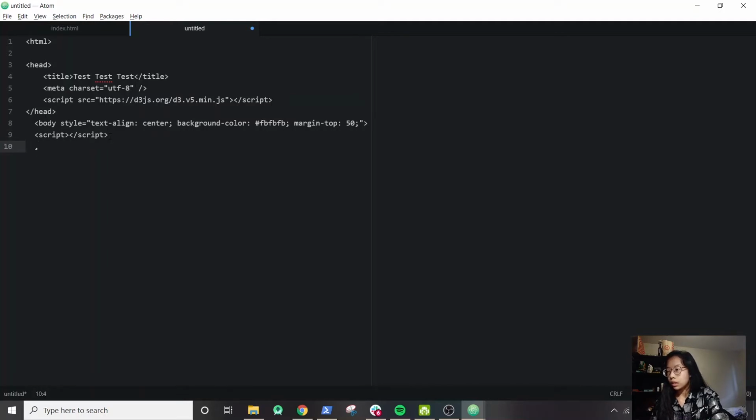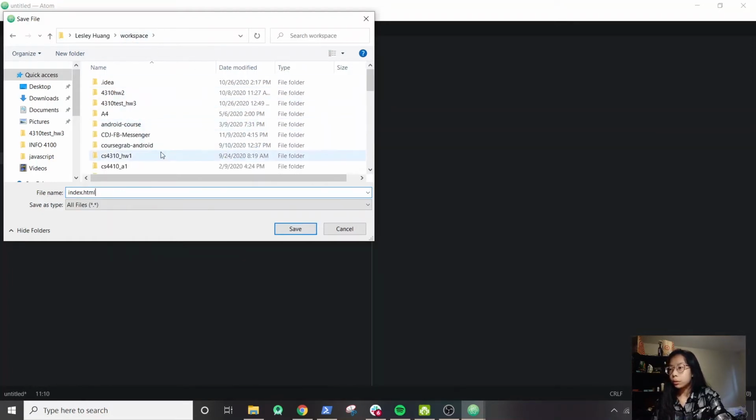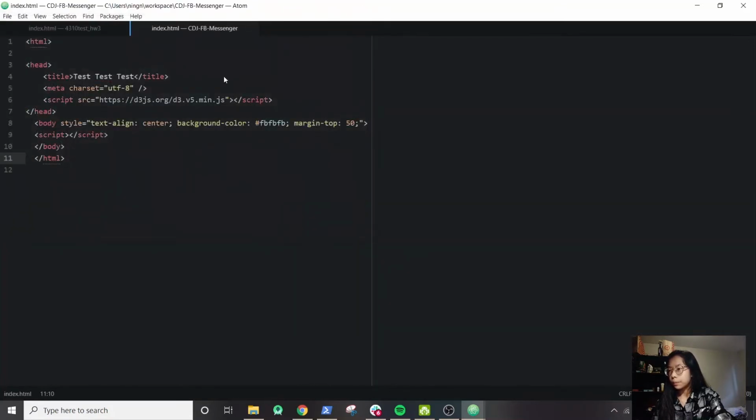Let's see, there is body and then HTML. Okay, so once you create your file, you want to save it. And I'm just going to call it index.html. You want to navigate to the new folder that you created. So in our case, it's CDJ Facebook Messenger. And I just want to save it.